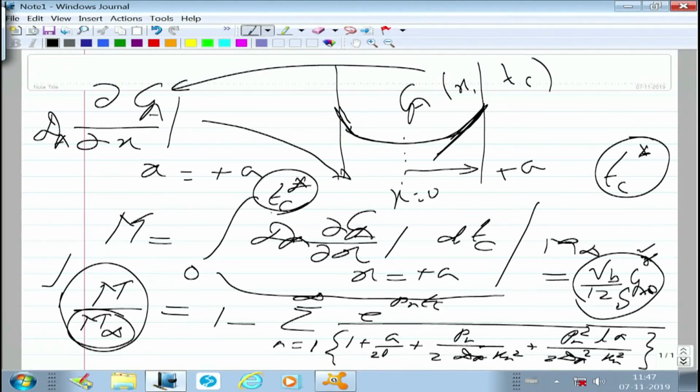See, if you take this expression over here for m and substitute Tc star as infinity, you would get as a result of this final integration a certain series containing Pn's and Kn's. Okay.